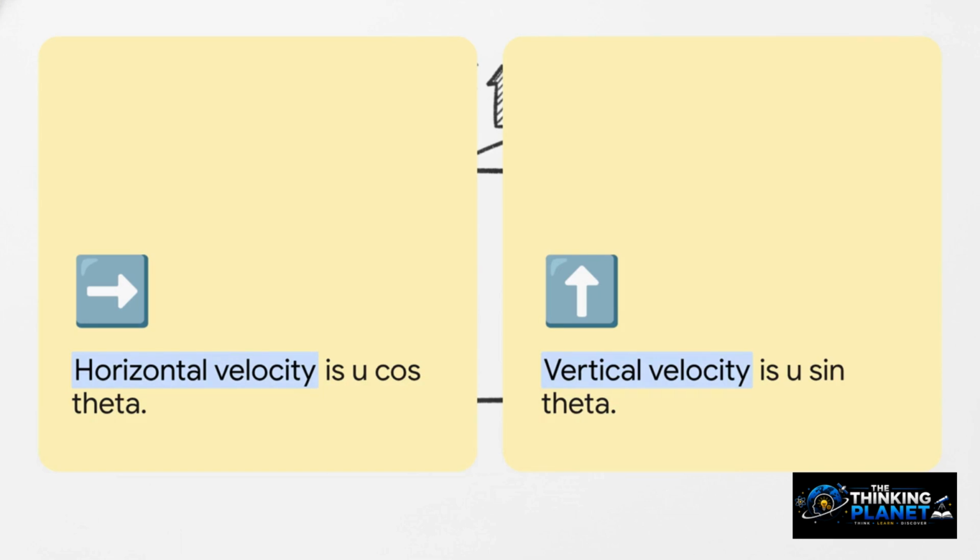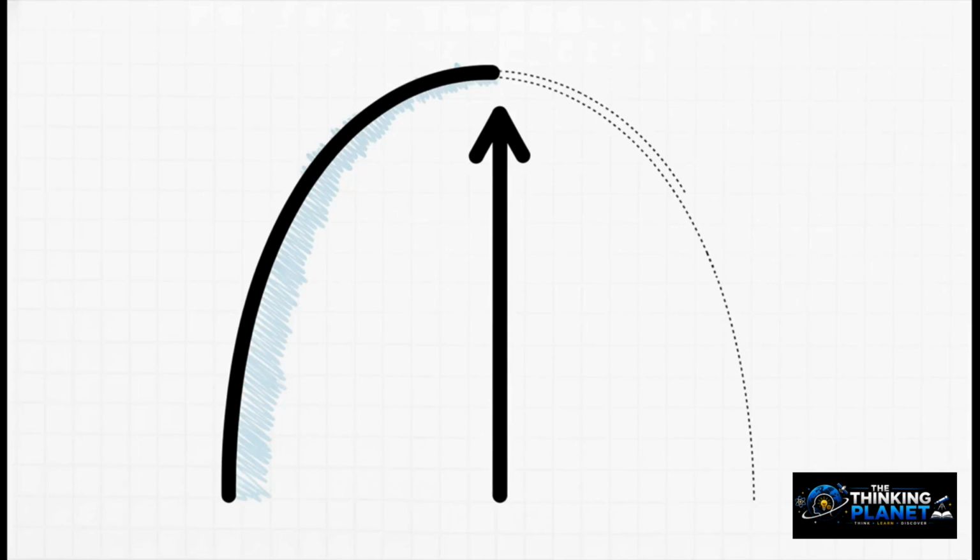We break the initial velocity, which we'll call u, into a horizontal component moving straight across and a vertical component moving straight up. Notice that the horizontal velocity becomes u times cosine theta, while the vertical velocity is u times sine theta. For our puzzle today, figuring out the time of flight, we actually don't care about the horizontal forward motion at all. We're going to strictly analyze that vertical u sine theta upward motion. Which brings us to our first logical pathway.